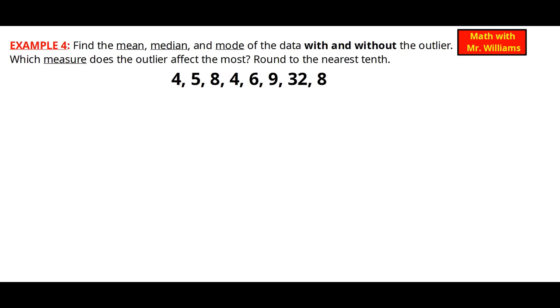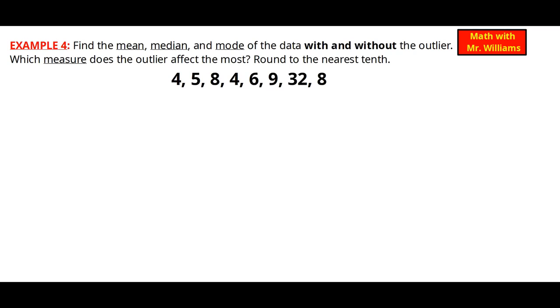Math with Mr. Williams, example 4. Find the mean, median, and mode of the data with and without the outlier. Which measure does the outlier affect the most? Round to the nearest tenth. All right, so I have my numbers of 4, 5, 8, 4, 6, 9, 32, and an 8. I can quickly see that 32 is probably the outlier because everything else is single digits.